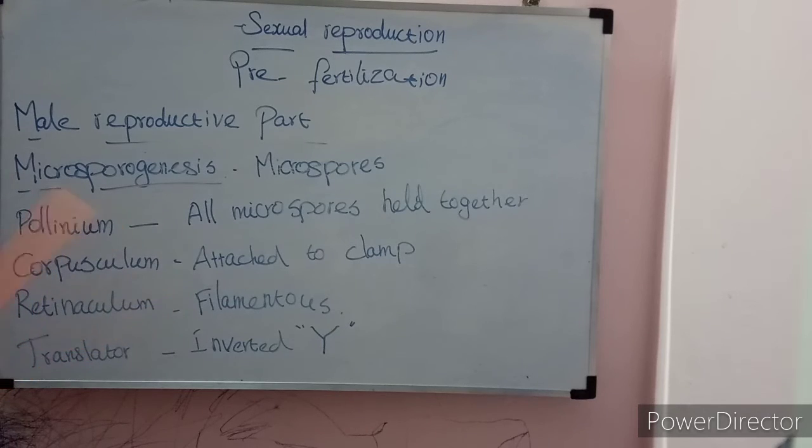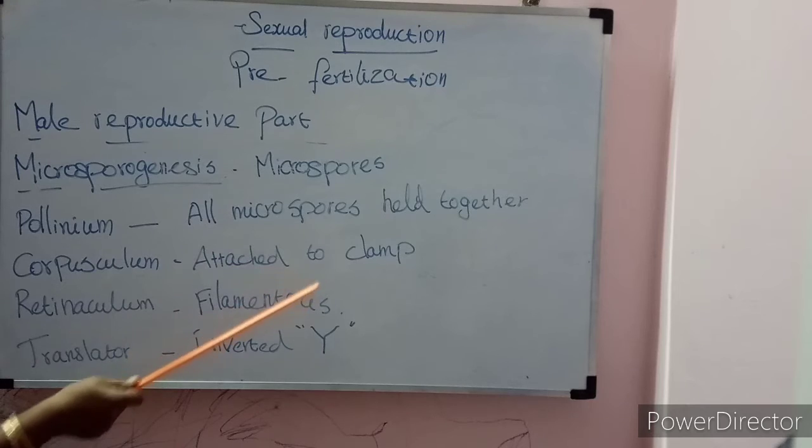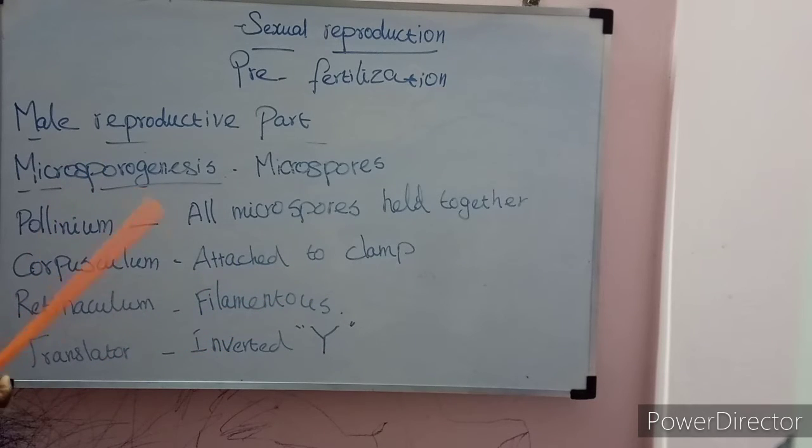In some other plants, this pollinium will attach to a clip-like structure, a clamp. If it is attached to such a clip-like structure, that is called a corpusculum. In some plants, a filamentous thread-like structure arises from it. It is called a retinaculum. If the whole structure looks like an inverted letter Y, that is called a translator.